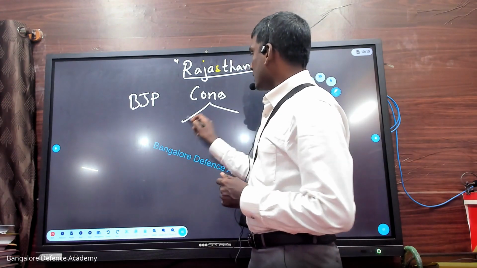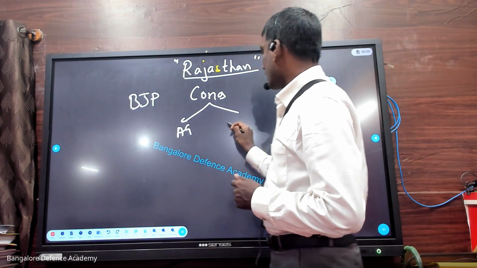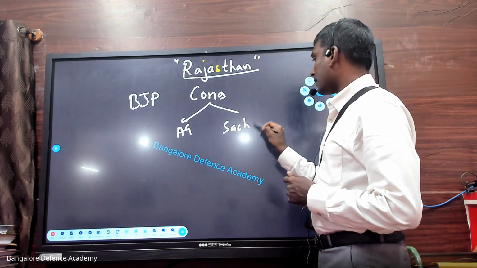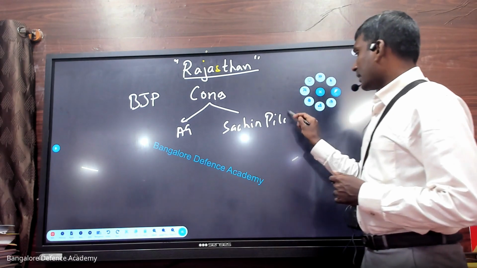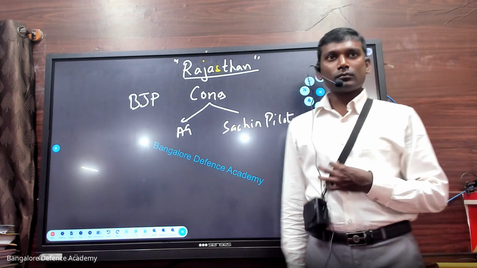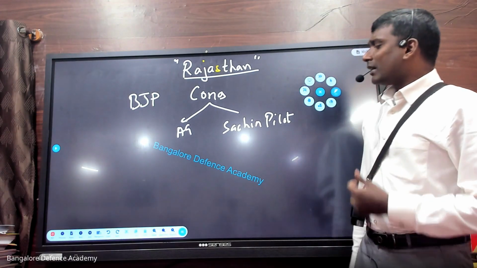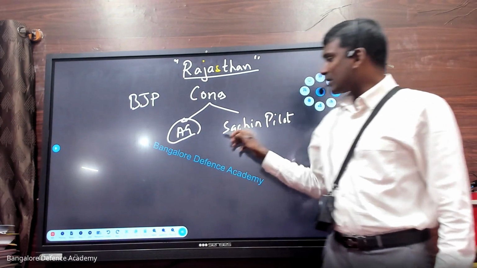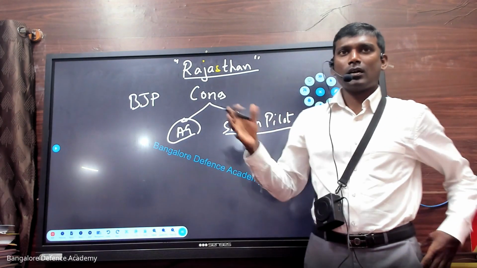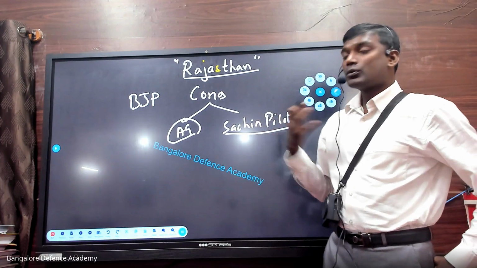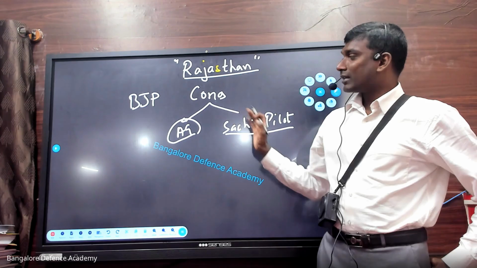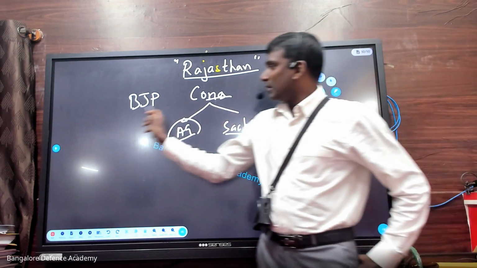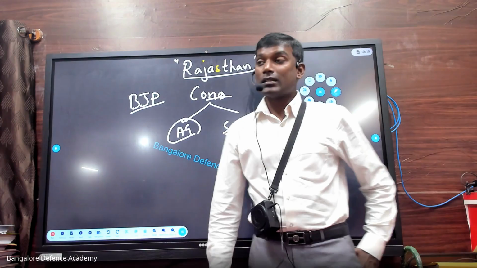And here in Congress we have a person called Ashok Gehlot and we have a person called Sachin Pilot. There was an election. This guy is an older guy, senior Congress leader. This guy is a young leader. Young means a very active person who is doing groundwork. So Congress and BJP, election was going on, and in this election, what happened?